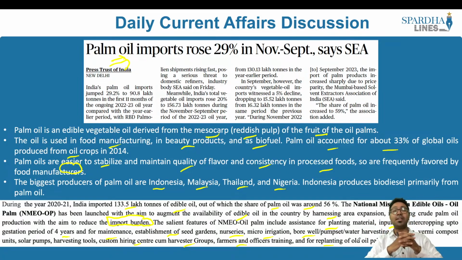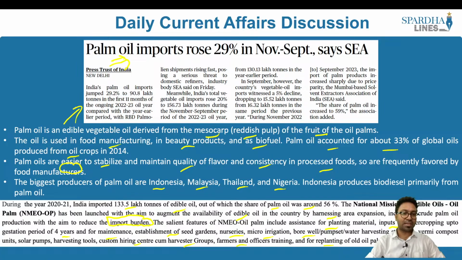So what is the intent? The intent is to make sure that we reduce the oil imports. What does this article say? India's palm oil imports jumped 29.2% to 90.8 lakh tons in the first 11 months of the ongoing 2022-23 oil year compared with the year earlier period. So this also says that oil imports have increased over a period of time. But the major aspect is what we just discussed with respect to the oil imports.